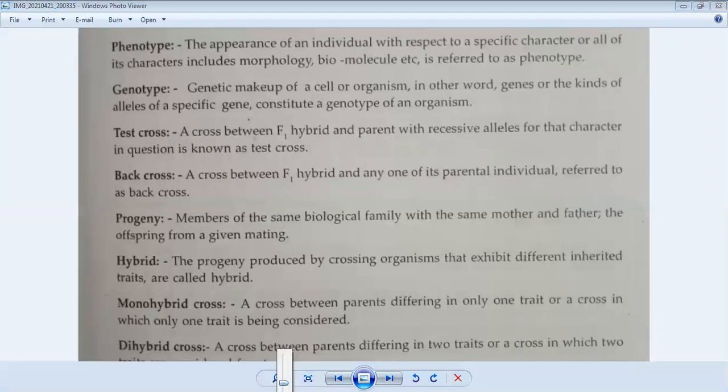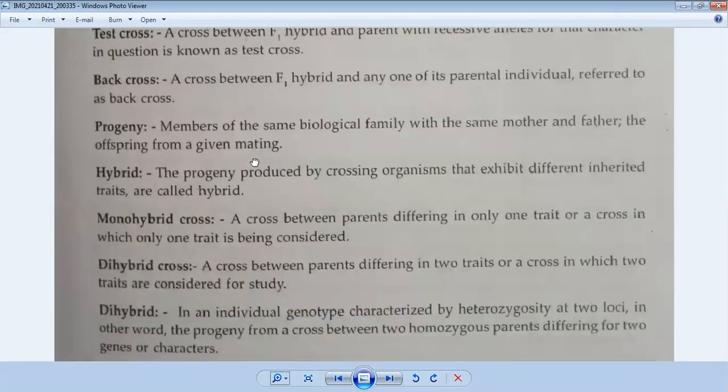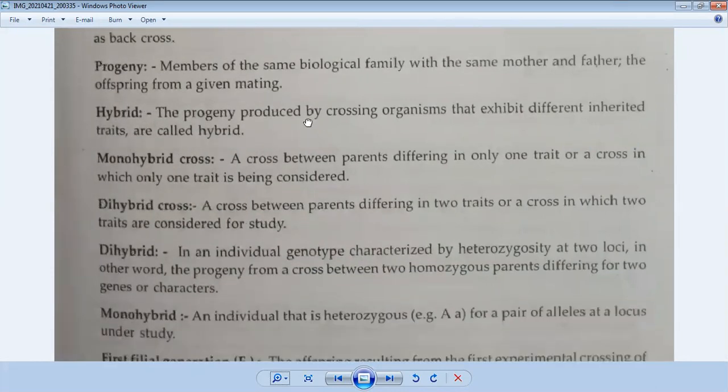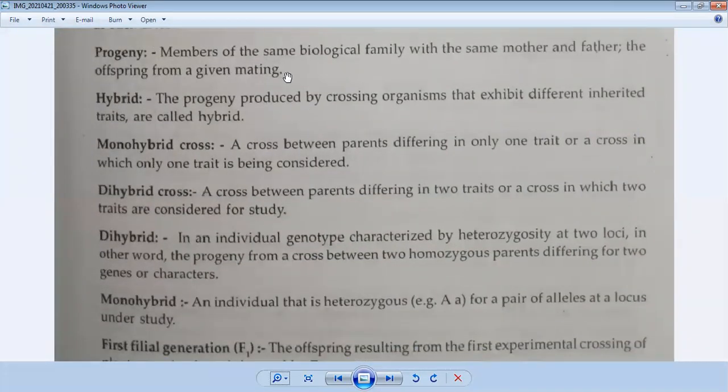What about the back cross? Let's read about the back cross. The cross between the F1 hybrid and any one of its parental individuals is referred to as a back cross. So back cross is a condition in which the F1 hybrid is crossed with either parent. It may be a dominant parent or a recessive parent, and that type of cross is called a back cross. Now, what is progeny?